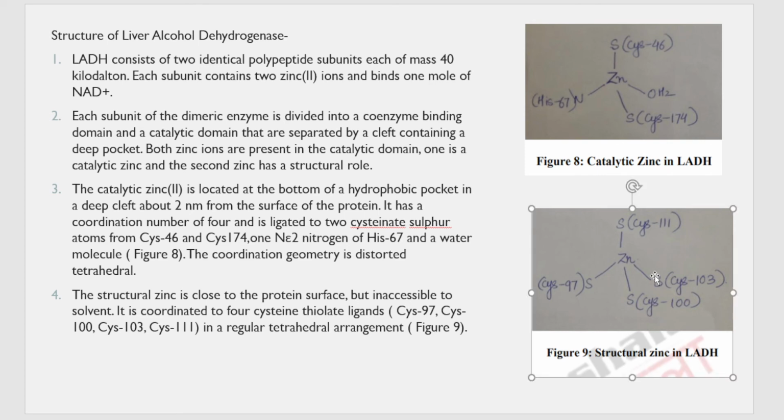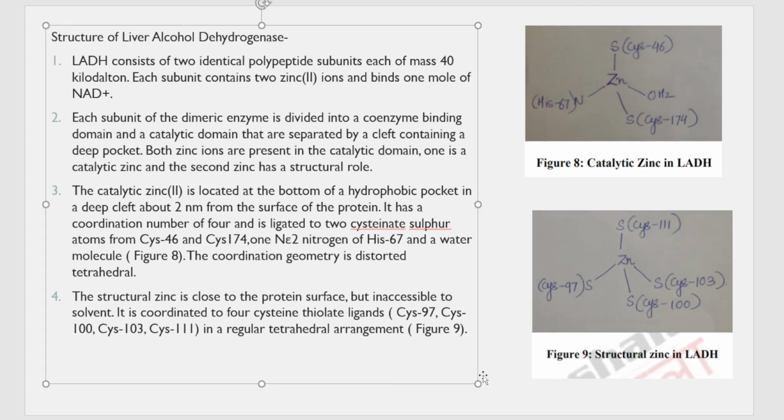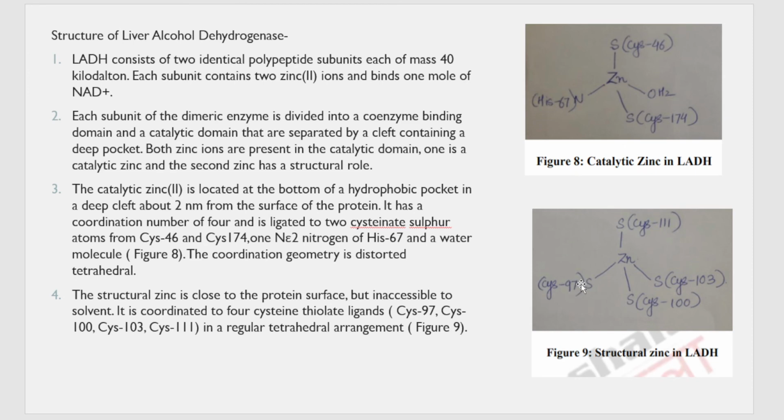Even structural zinc has four coordinations. All four are satisfied by the sulfur of cysteine thiolate ligands, that is cysteine 97, cysteine 111, cysteine 103, and cysteine 100. Even this is said to have a tetrahedral geometry. Next, we are studying how its catalytic mechanism works.